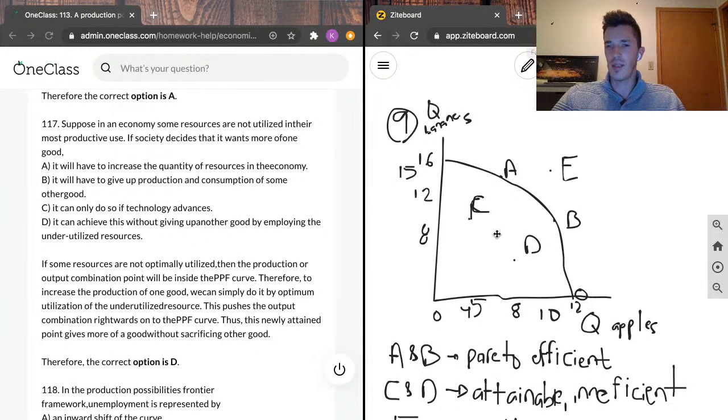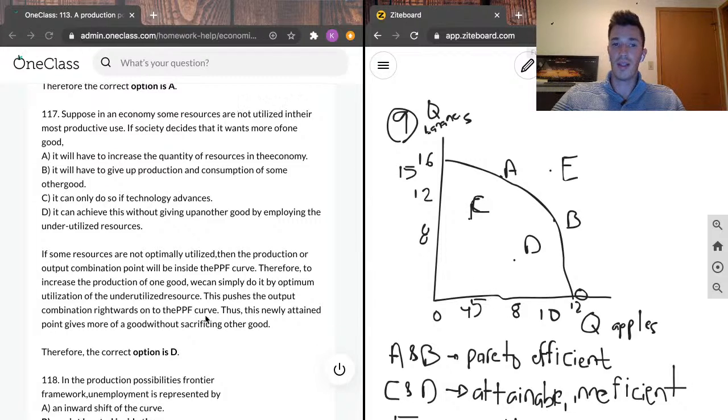So what this is alluding to here is moving from, say, D out to B, where we simply weren't utilizing all of our resources. For example, D was already attainable, say 8 apples and maybe 6 bananas, but we already know at the technically efficient or Pareto efficient point, B, that we could achieve 10 apples and say 9 bananas. So we weren't consuming as much as we could have, and we didn't need to change anything to consume more.